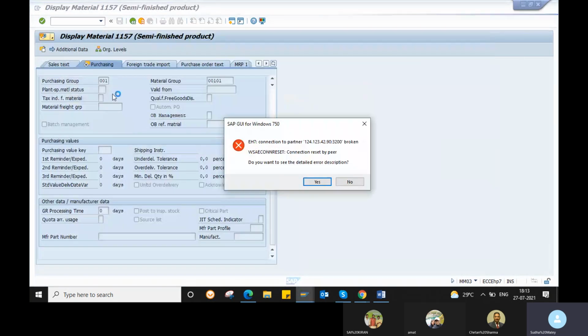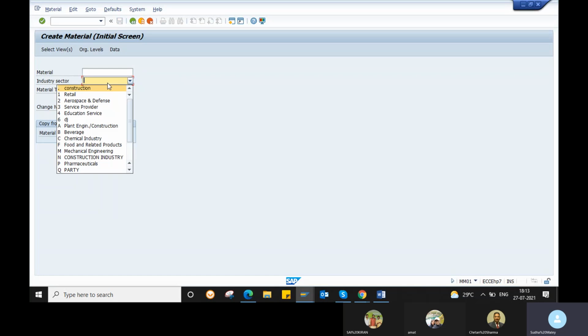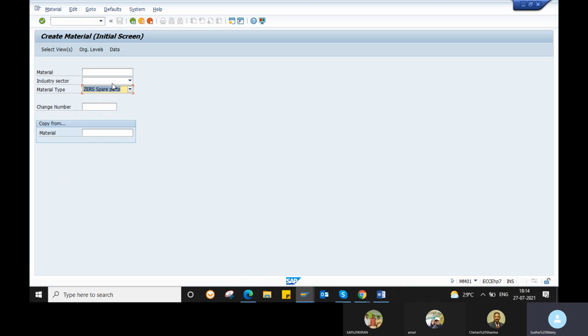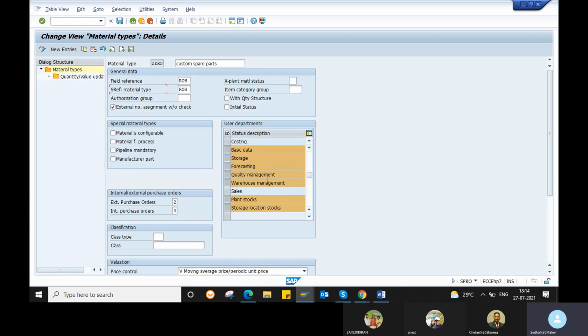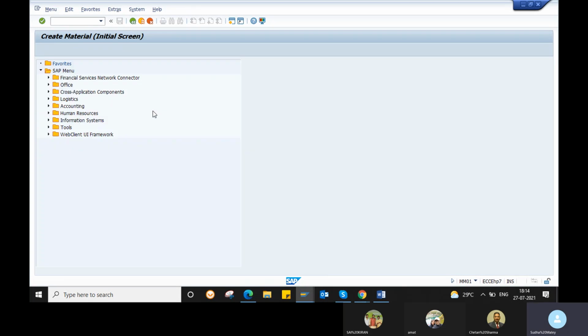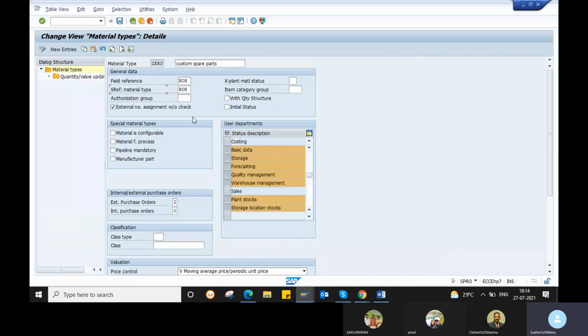While you're selecting your material type as ZDRS, that we created here, whatever changes we are making here will be triggered in your material master. Okay. So we will see the controls one by one.